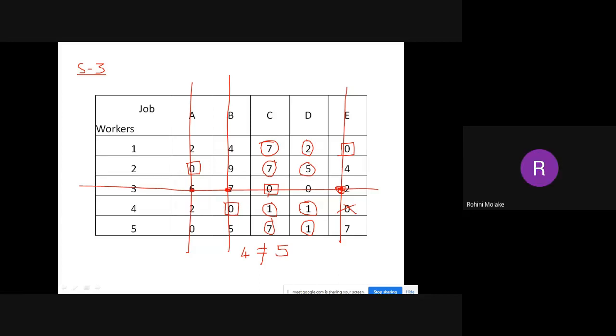So we have to add the minimum number to intersected numbers only. Yes, only intersected numbers we need to add, and the remaining non-crossed numbers we need to subtract, and all others we need to keep as they are. We need not change anything. Okay, don't worry, copy this. As we finish this particular sum, I'll go back and I'll explain from step 1. Don't worry.